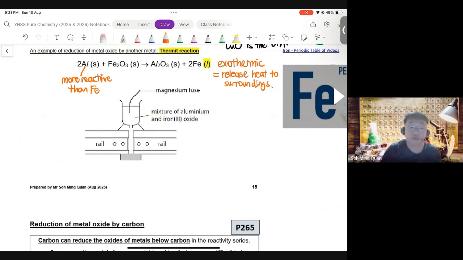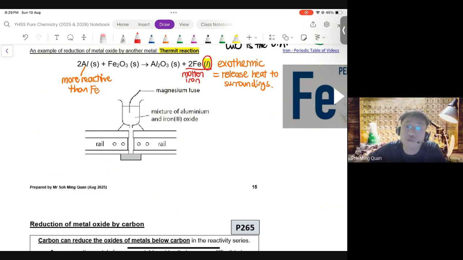Now, this particular displacement between aluminium and iron 3 oxide is so exothermic, it releases so much heat that the iron that's formed actually melts. That's why the state symbol is a liquid. It's a liquid because it's so hot that the iron has melted to form molten iron. All right. So the molten iron flows like a river of lava. But this lava is not water, it's actually molten liquid iron metal.